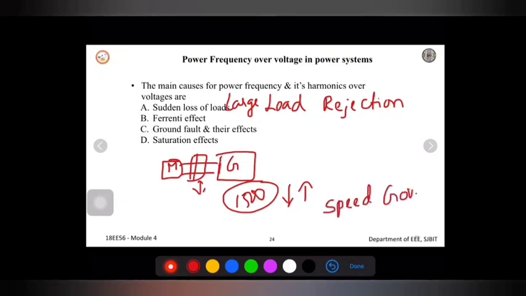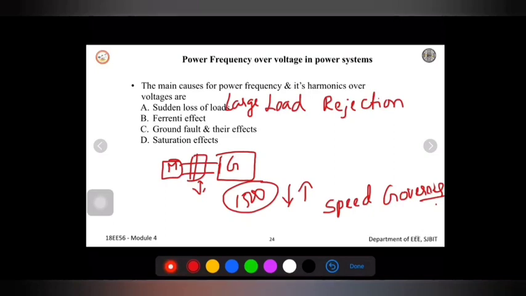Speed governors. This is nothing but where we may make use of different kinds of electric motors. We say special motors. So we make use of this special motor to control the water flow within your turbine.